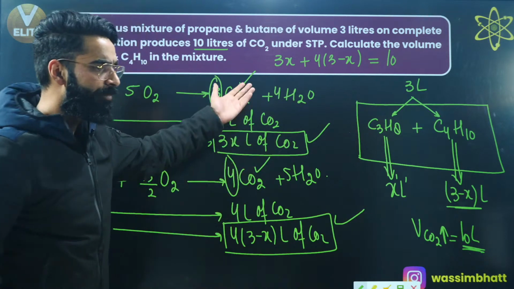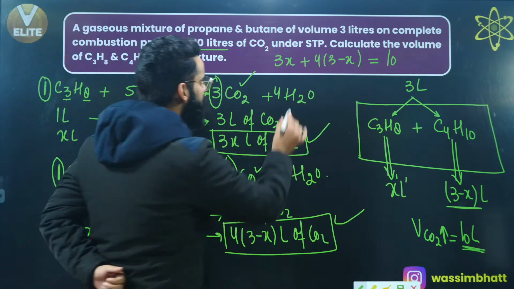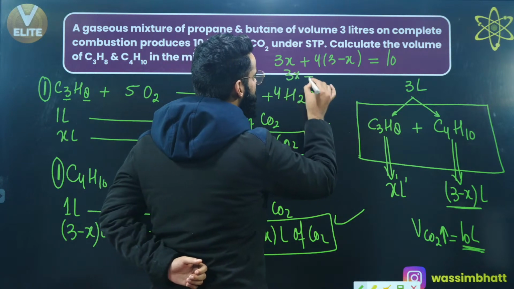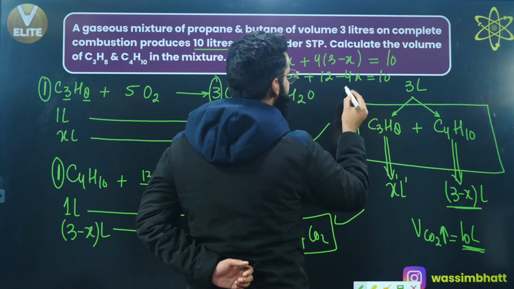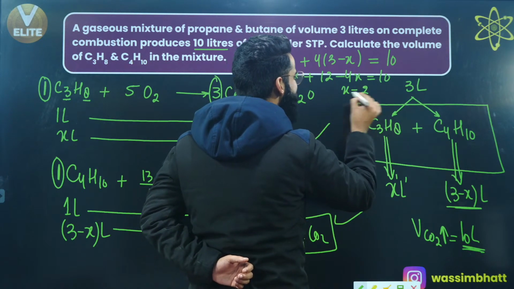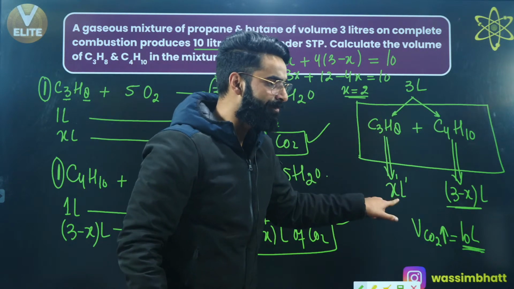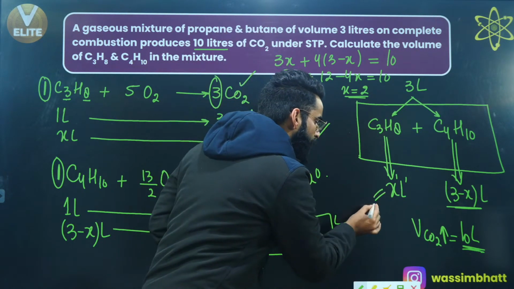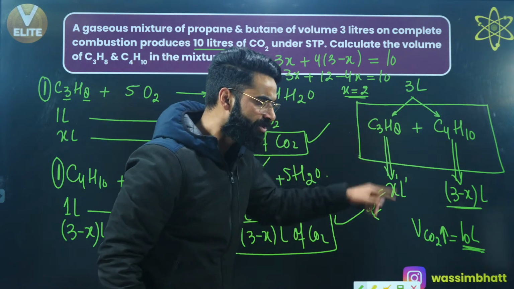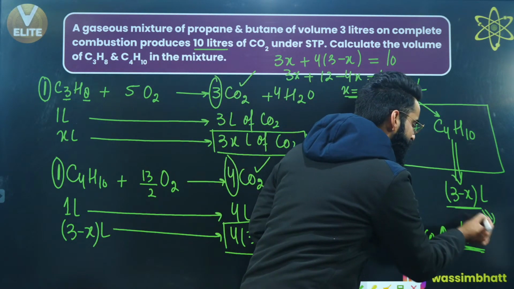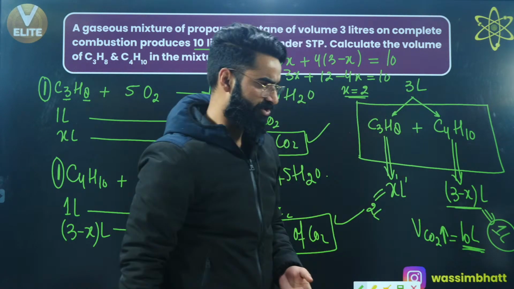Now do a bit of calculation and solve the equation. Have a look. It's going to be simply 3x plus 12 minus 4x is equal to 10, right? So the x value will come out to be 2. What was x basically? I had assumed x as the volume of propane in the mixture. So the volume of propane in the mixture is 2 liters. And if there are 2 liters of propane, there will be 3 minus 2, that means 1 liter of butane in the mixture, right?